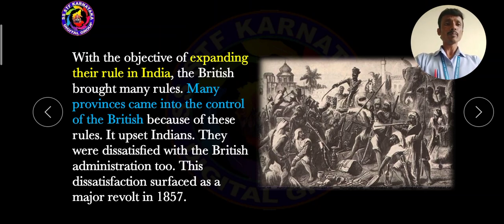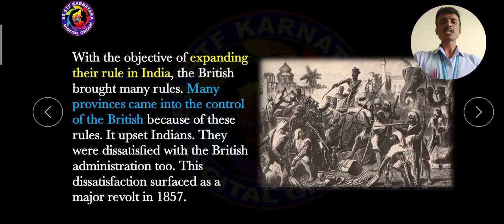When Britishers implemented certain rules and regulations, the Indians were upset. It means disturbed by the rules and regulations implemented by the Britishers. These rules and regulations were very useful for the Britishers but not for the Indians. So this was also a reason. Majority of the Indian citizens were not satisfied. They were dissatisfied with the administration system of the Britishers.